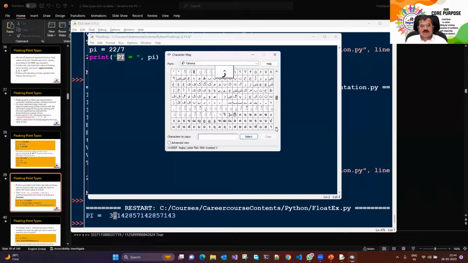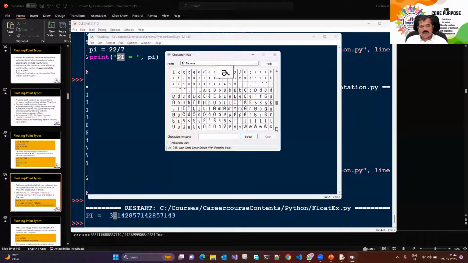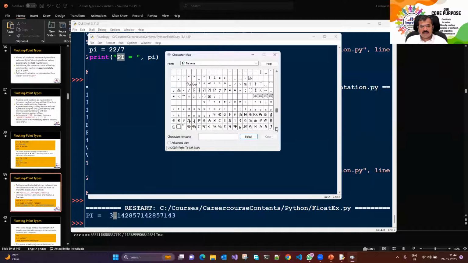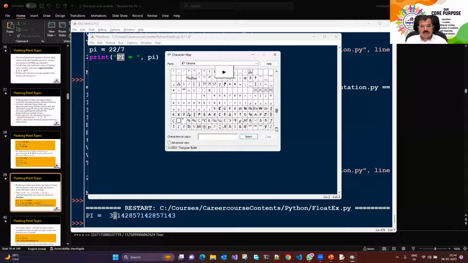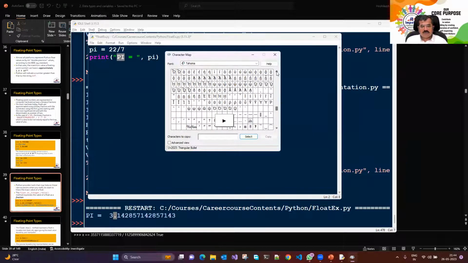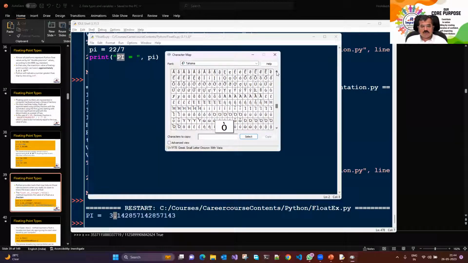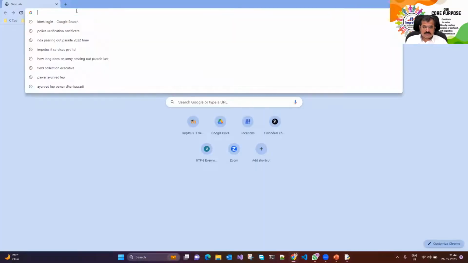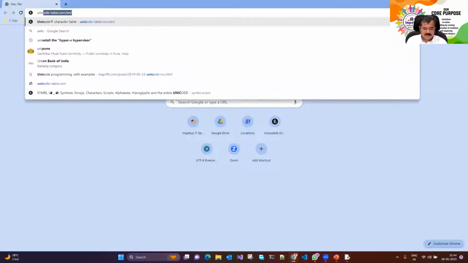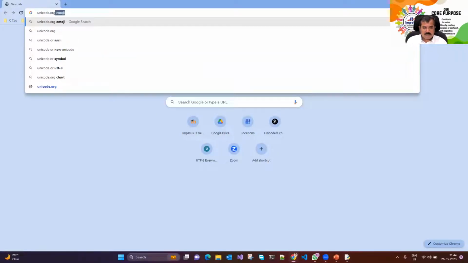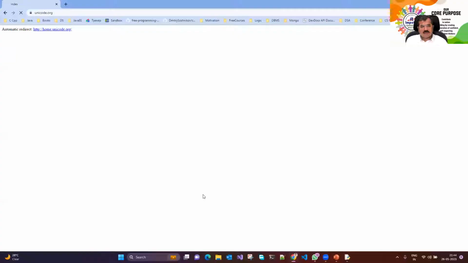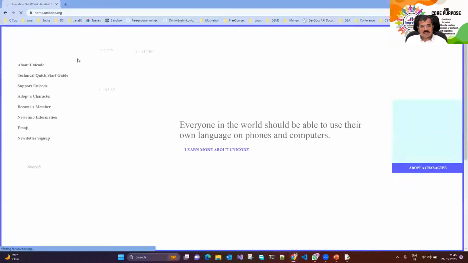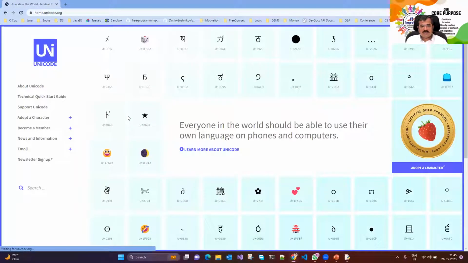For some reason, we could not find pi. Whatever could be the reason, pi is not visible. So how do you go about it? I had mentioned that we are working with Python 3 today, which supports Unicode characters. So let's go to unicode.org. We have come to unicode.org. All these symbols that your machine supports will be visible here.